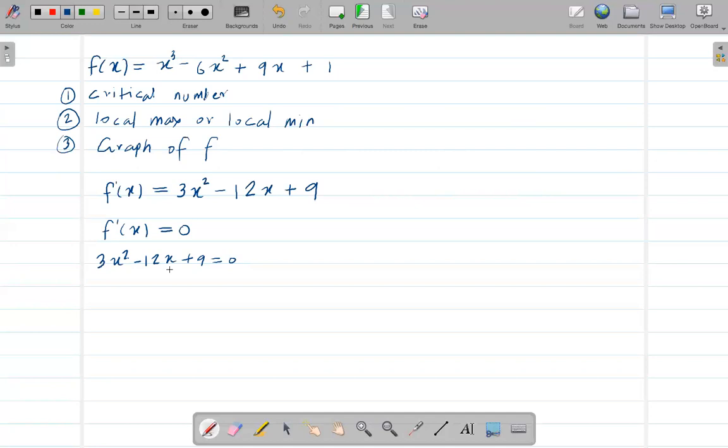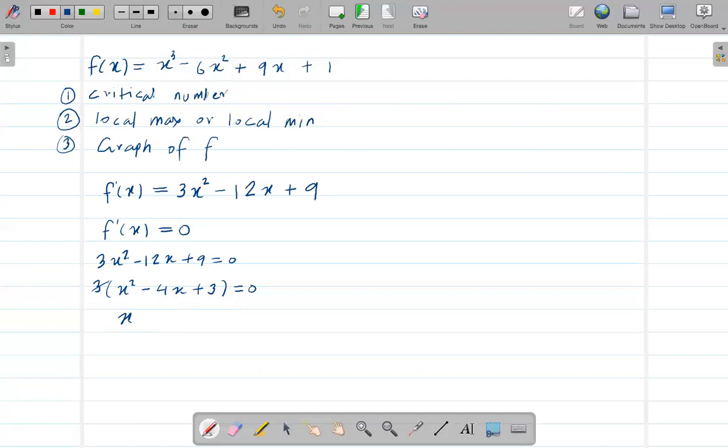Then I can factor out 3 from all of these, right? If I factor out 3, then I have x squared minus 4x plus 3 equals 0. Divide by 3 on both sides, so the 3 will be gone. Now I can factor this, using 3 and 1.